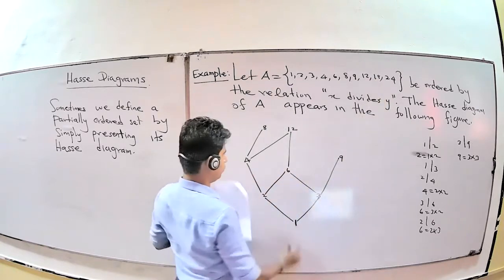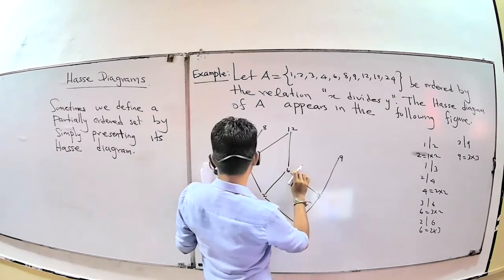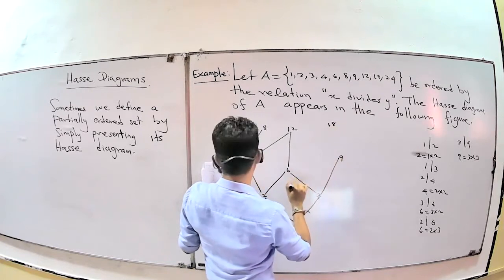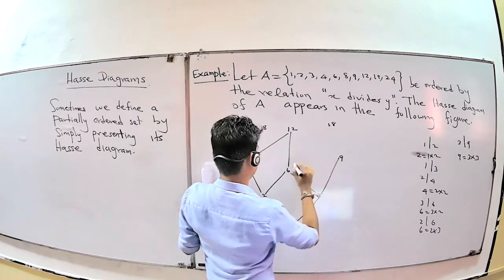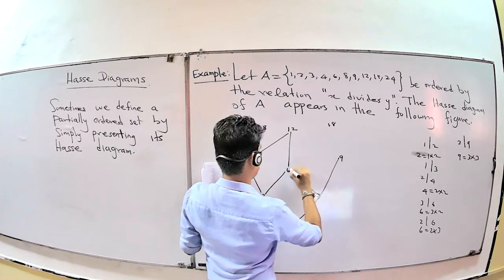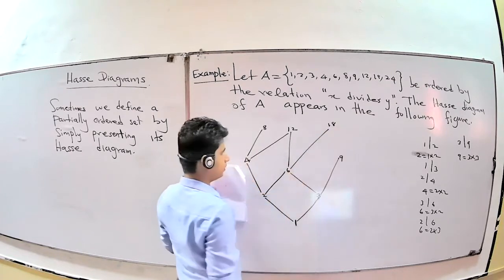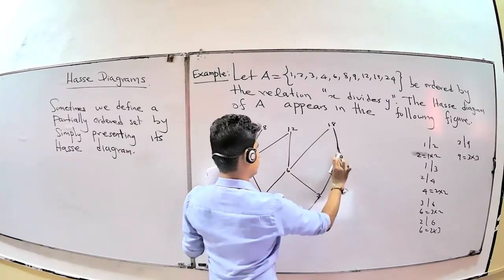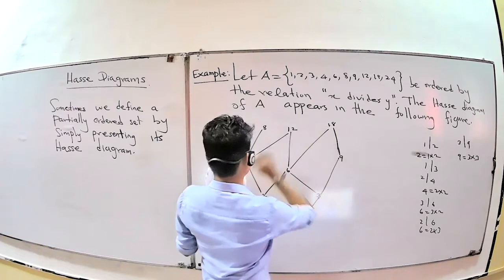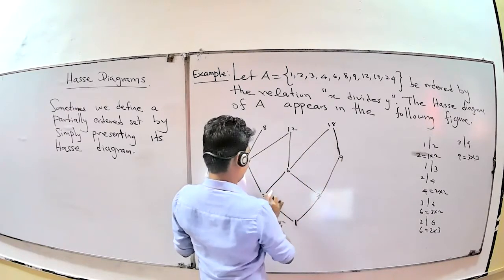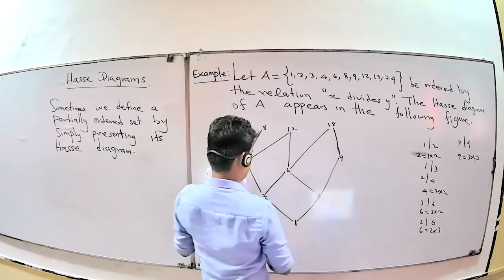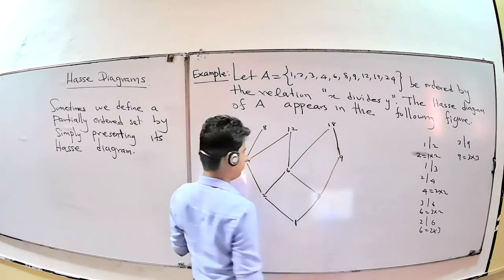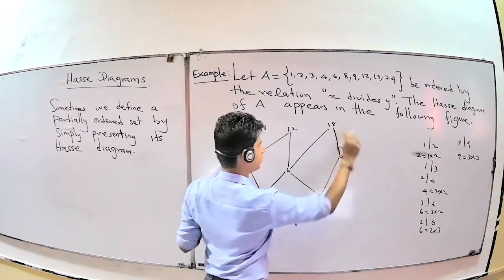For 18, you have a relation: 18 becomes 6 into 3, and 9 into 2. There's no other relation here. From here to here you have the relation path, so you don't need to put this line because you already have the relation from here to here.